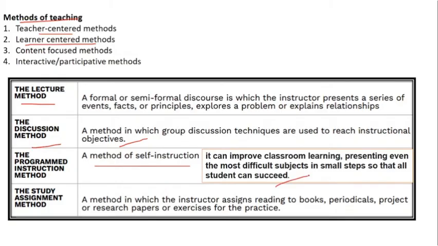Programmed means it is properly planned, structured. The study assignment method is where the instructor assigns work in order to inculcate the habit of reading, exercising, and practice.